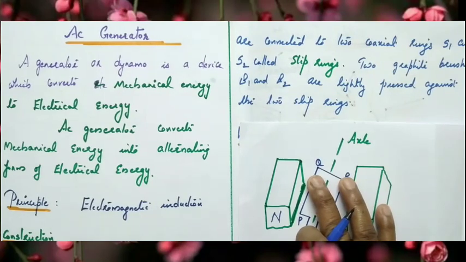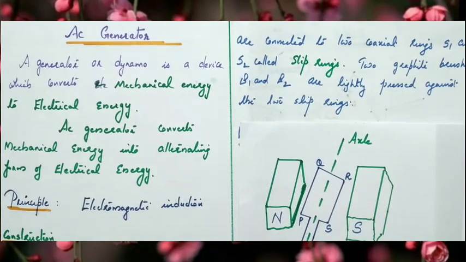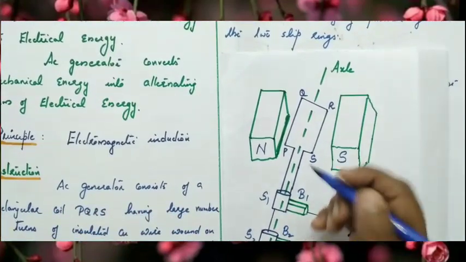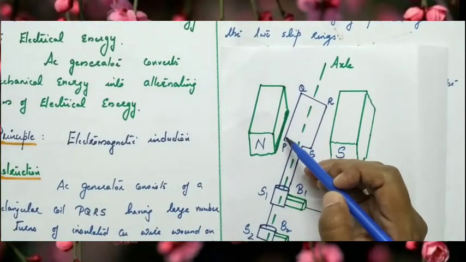That is, whenever there is change in magnetic flux, EMF is induced in a coil or current flows through the coil, and this phenomenon is called the electromagnetic induction. Now, what is the construction of an AC generator? AC generator consists of a rectangular coil.